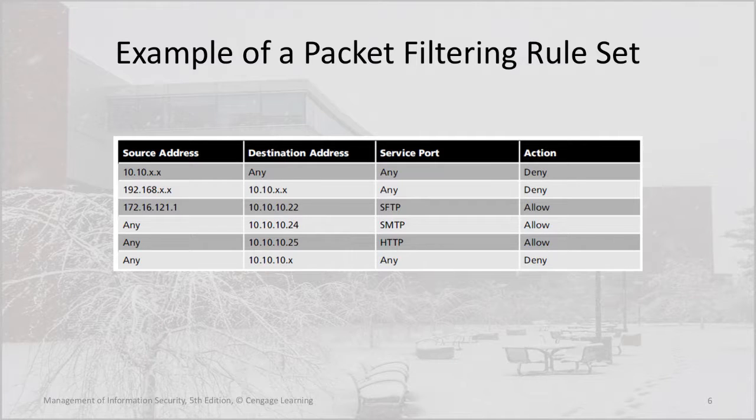This slide shows an example of 6 rules in a packet filtering rule set. The first rule: anything coming from address 10.10.whatever, aimed at any destination address and service port, is denied access. On the other hand, anything coming from any source address aimed at 10.10.10.24 for the SMTP service port is allowed. This presumably allows access to an electronic mail server.